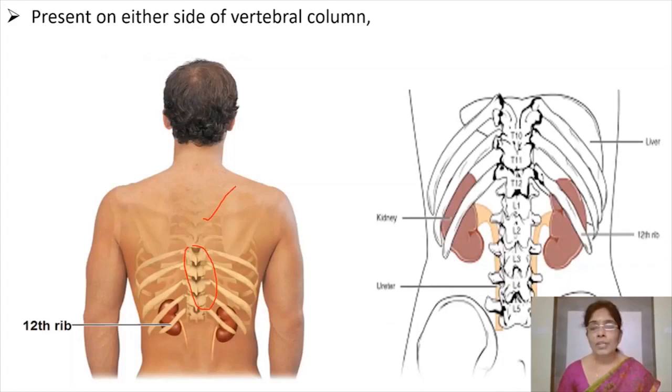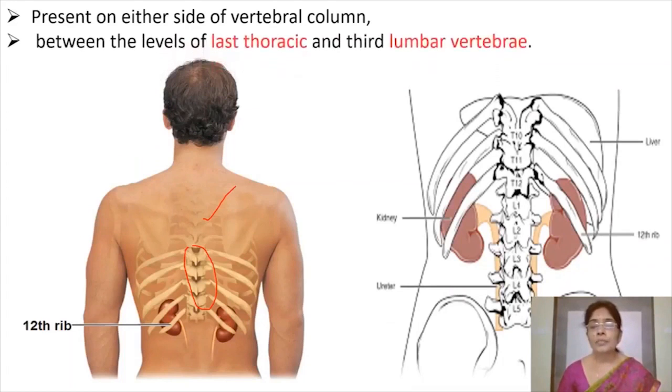Coming to the exact location of the kidneys, they are present at the level between last thoracic vertebra and third lumbar vertebra. This is the last thoracic vertebra. This is third lumbar vertebra. So kidneys are located at the level between the last thoracic vertebra and third lumbar vertebra. This is about the exact location of the kidneys.